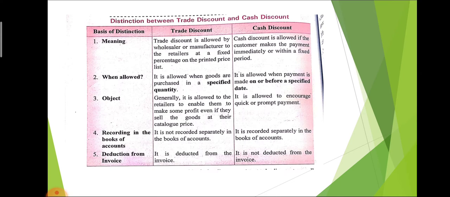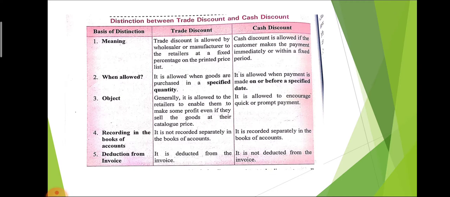Then what is the basic difference between trade discount and cash discount? Meaning, trade discount is allowed by the wholesaler or manufacturer to the retailer at a fixed percentage of the printed price. But cash discount is allowed if the customer makes the payment immediately. It means if the customer pays the amount in cash, at that time we allow cash discount. When allowed? Trade discount is allowed when goods are purchased in a specified quantity. But cash discount is allowed when the payment is made in the form of cash.